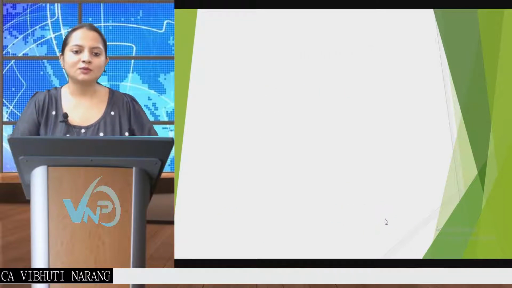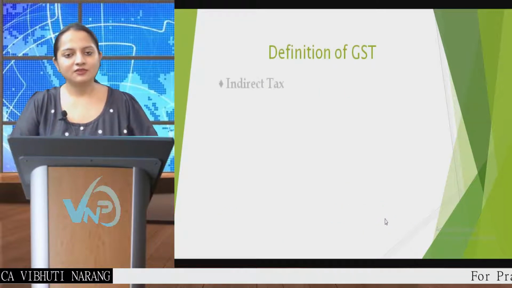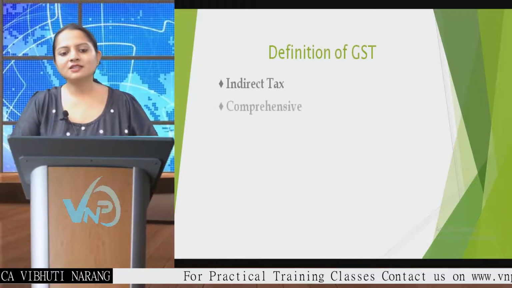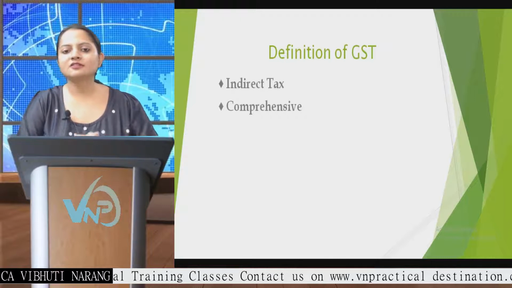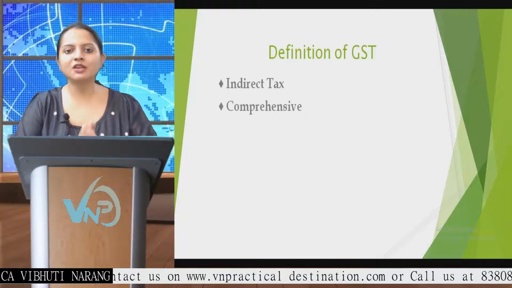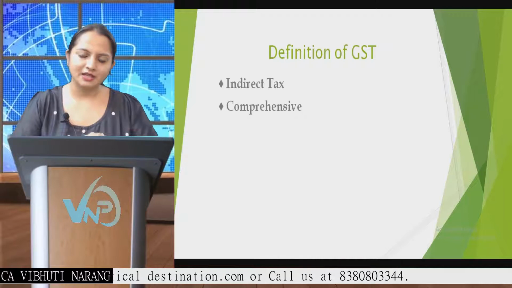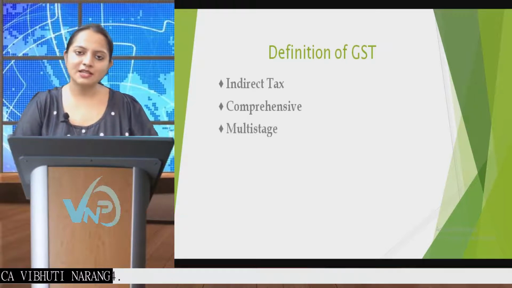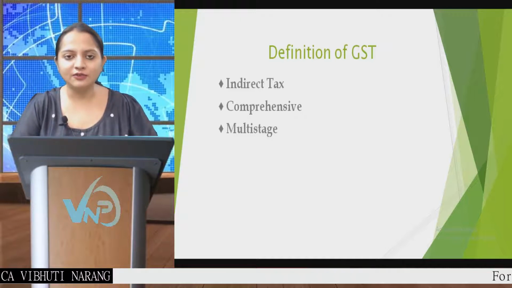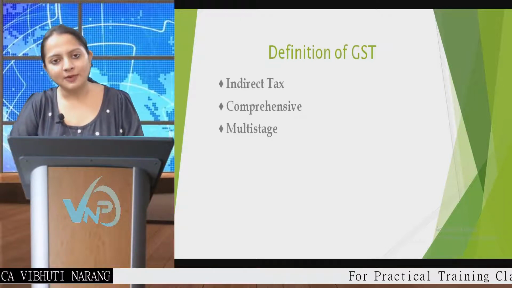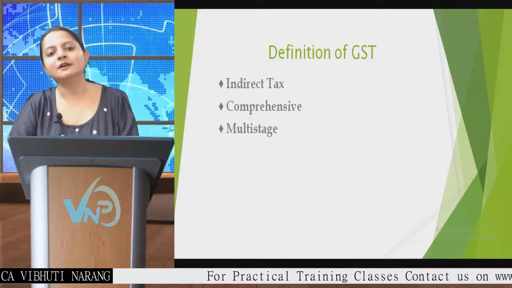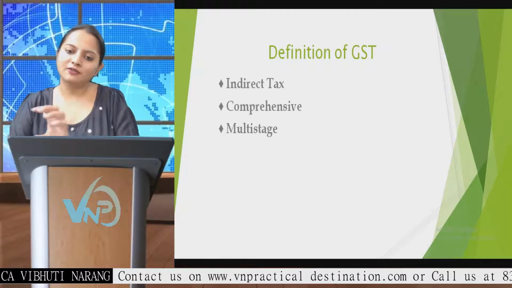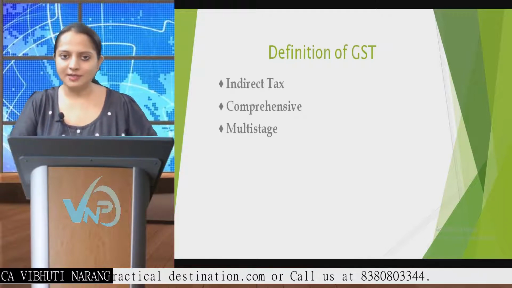So now we'll understand the definition of GST. First of all, it is very clear that it is an indirect tax. Second, it is comprehensive in nature. Why comprehensive? Because it has tried to subsume many of the indirect taxes under it. The third point of the definition is that it is multi-stage. Multi-stage means it is levied at every stage in the supply chain, from the wholesaler to retailer, then retailer to consumer, or from manufacturer to the wholesaler also. On every stage GST is implemented.